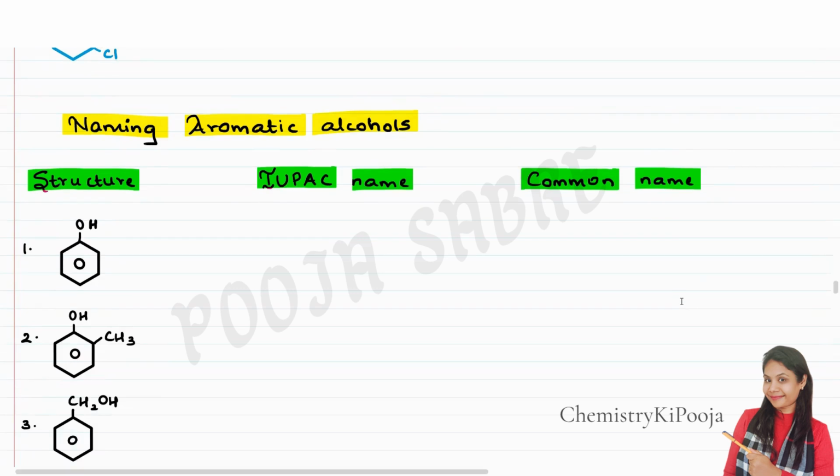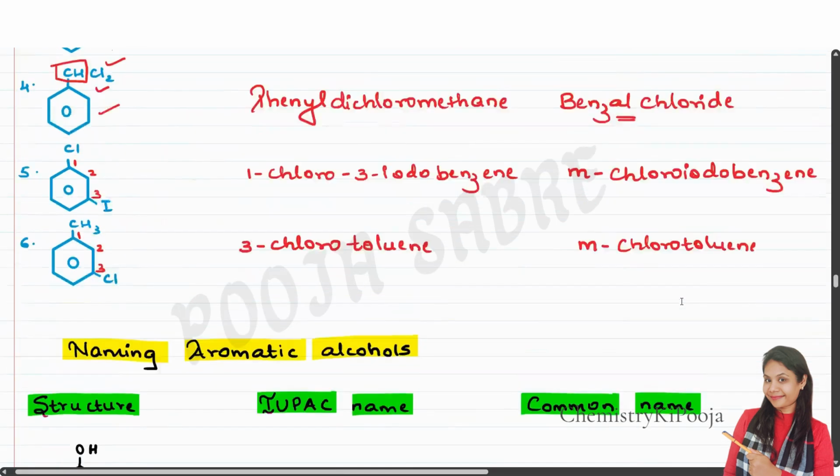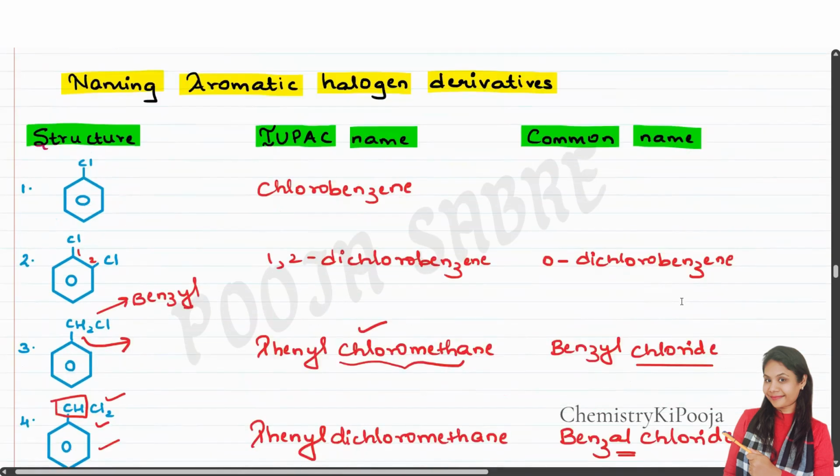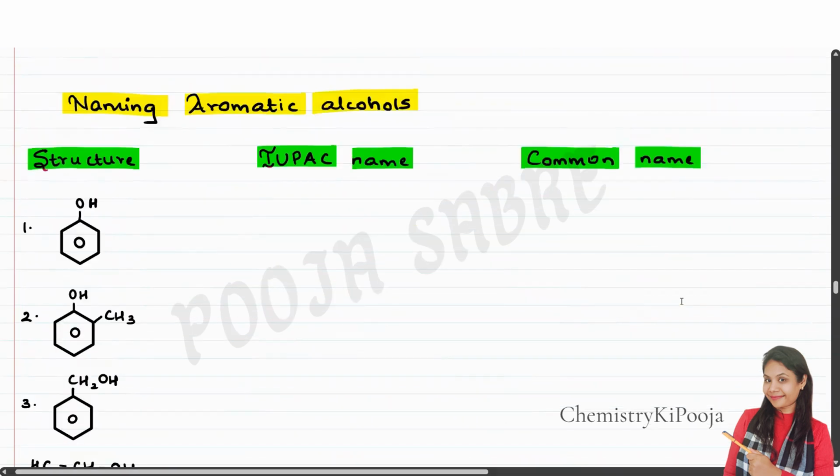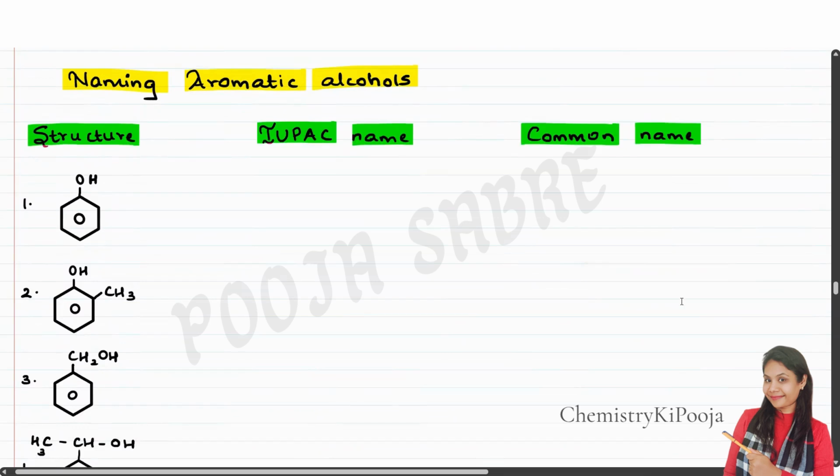In this lecture, I'm going to cover everything about aromatic alcohols. In the previous lecture, I covered aromatic halogen derivatives, all the rules, everything I explained. In this lecture, we are going to focus more on aromatic alcohols.